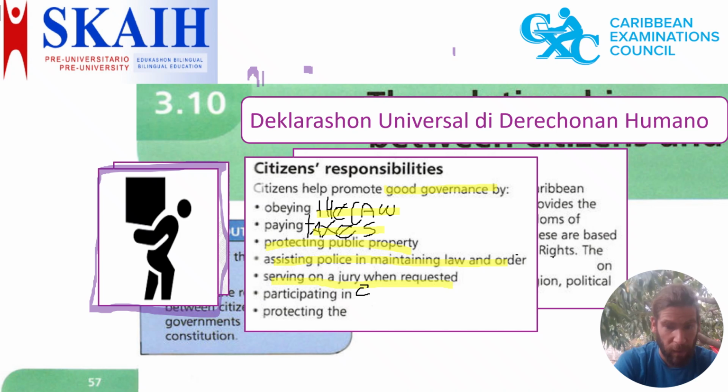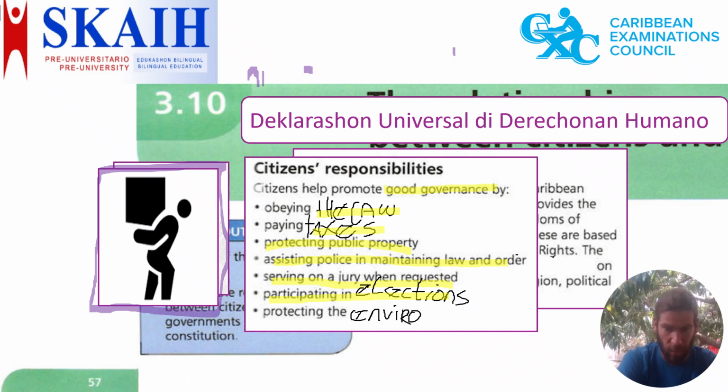When we participate in elections, there's a higher chance that we have a good government, and also thinking about that choice in a responsible manner. So participating in elections, very important too, taking part in them, and also protecting the environment. It's also important and ensures good governance, because good governance is not just about the government, it's also about the citizens.